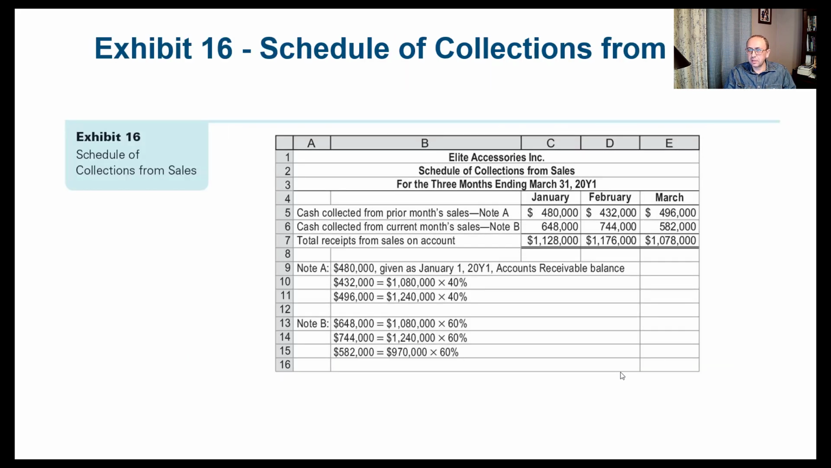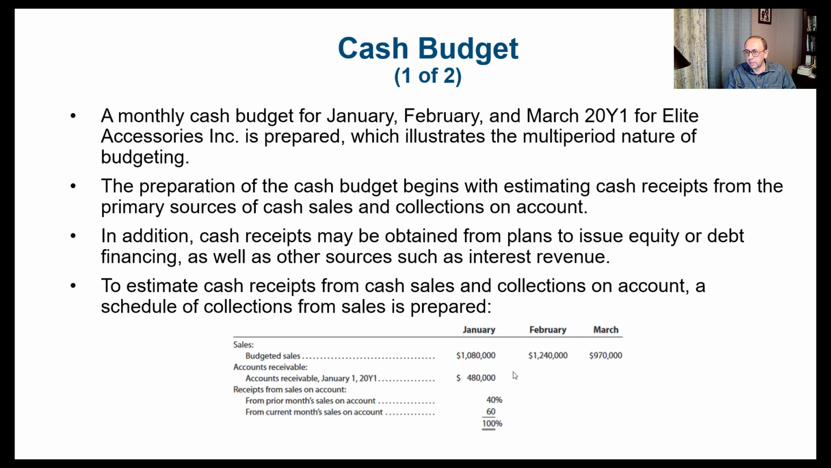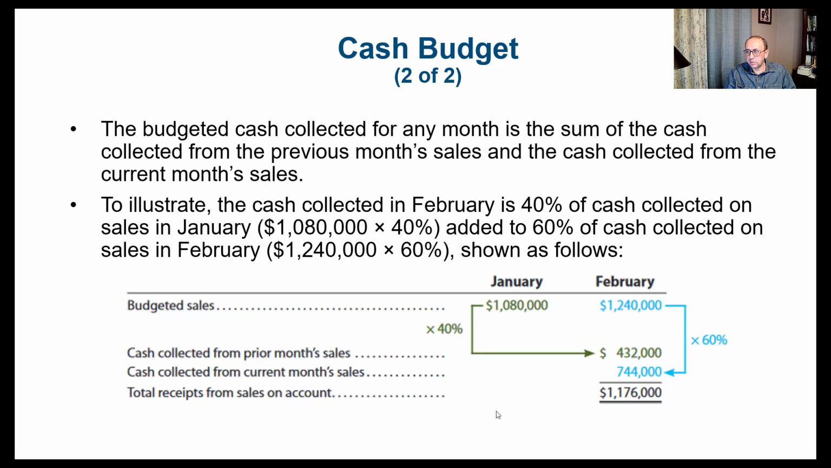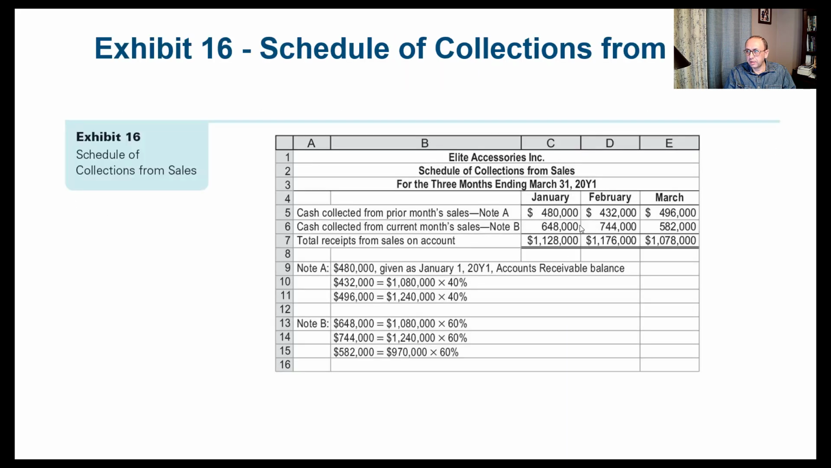So if we want to do this on the Excel sheet, again, we have the cash collected from prior month sales and the cash collected from the current month sales. The 480 here was for January. That was already given to us here. That's the value of the accounts receivable. And then we got the 1,080,000 and we multiplied by 60%, and that was the number for January. For February, again, we used the 40% and the 60%. So you see the 432,000, that's coming from the 1,080,000 multiplied by 40%, and the 744,000, that's coming from the 1,240,000, which is February sales, multiplied by 60%.